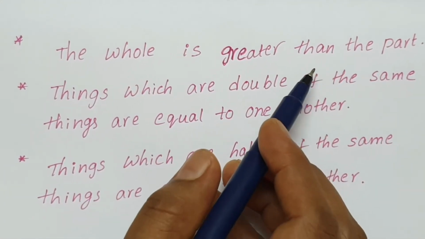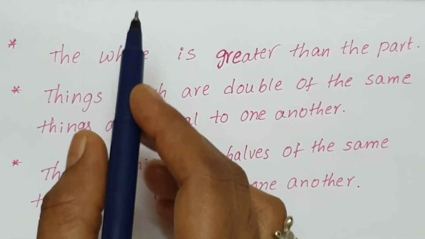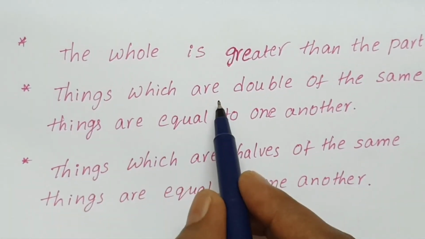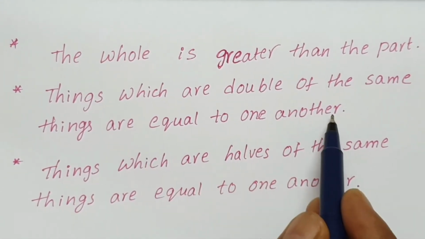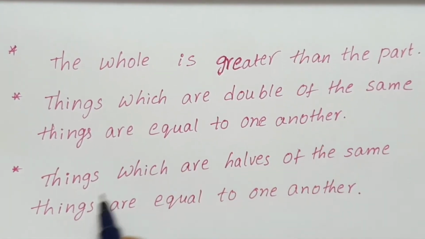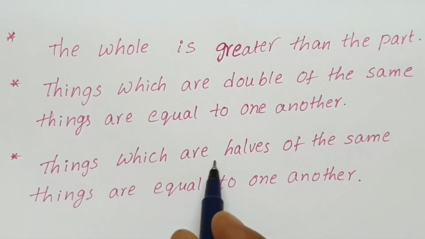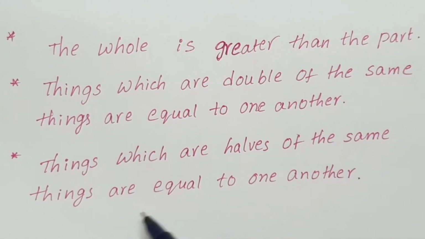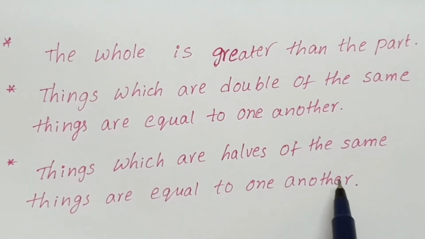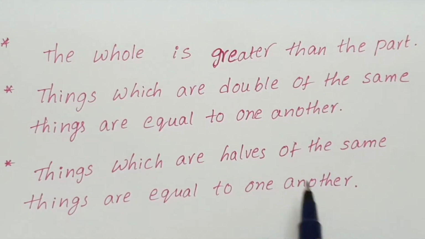This is also one of Euclid's axioms. Things which are double of the same things are equal to one another. Next one, things which are halves of the same things are equal to one another. These are Euclid's axioms.